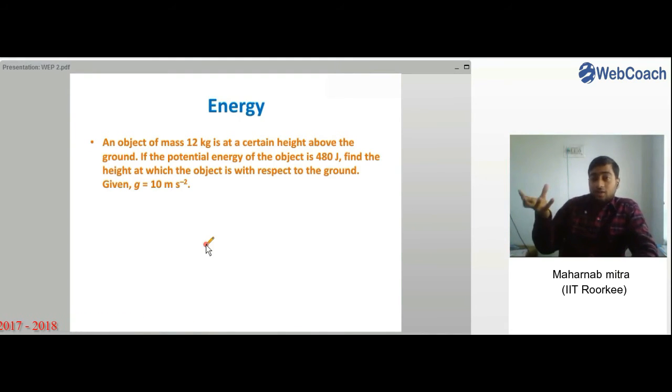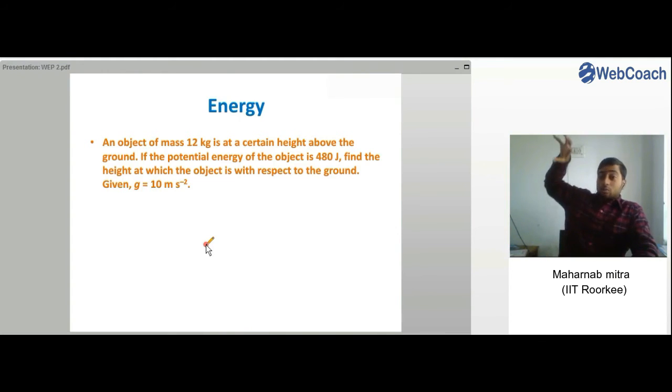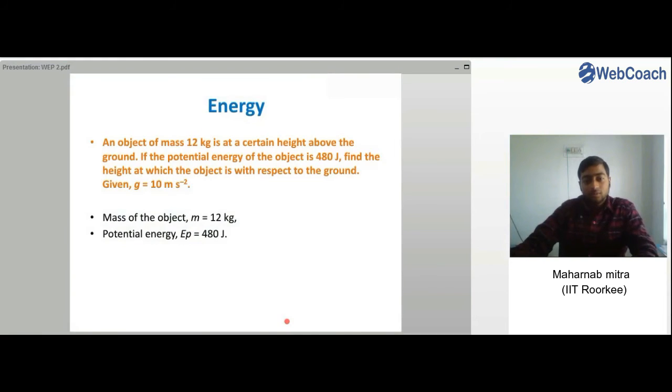That means it has been taken to a certain height and therefore it is having some potential energy. Now if it is taken to a greater height, its potential energy must increase, and therefore the potential energy, as it is non-zero, it is actually at certain height from the ground, right? So let us find out that height.